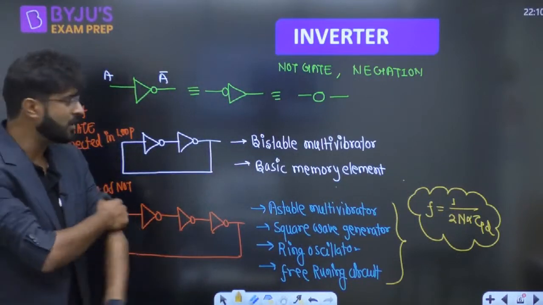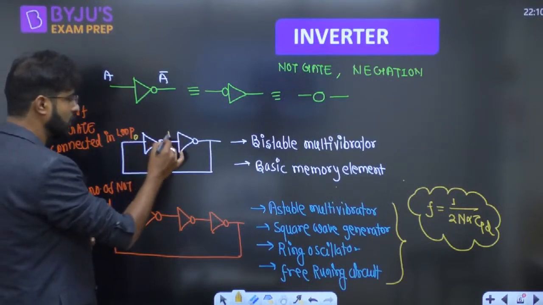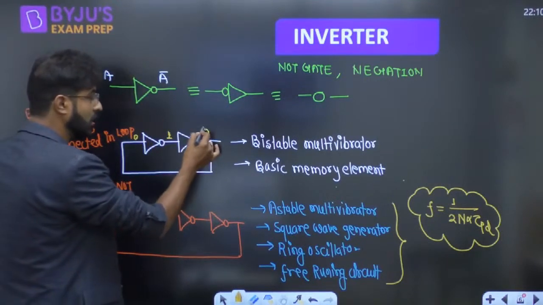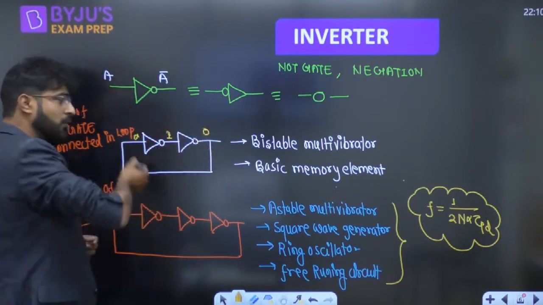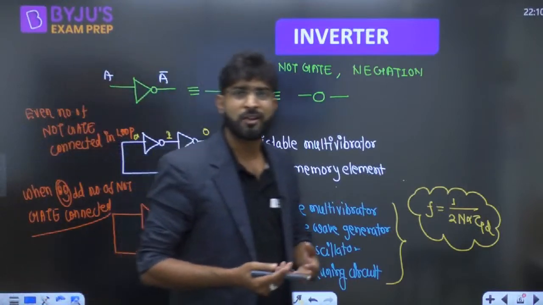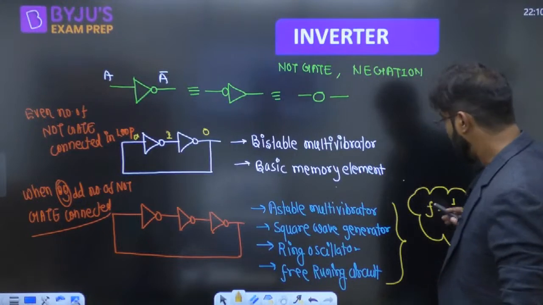Shiva Kumar, sir, how is it a memory element? Because Shiva, whatever the input you apply here, if you apply 0, here you will get 1. After that, here you will get 0. Then 0 will again come into the feedback. 0 gives 1, 1 gives 0. Again it will become. So whatever the input you apply, it is going to hold that particular input, right? Okay. And frequency, this one.